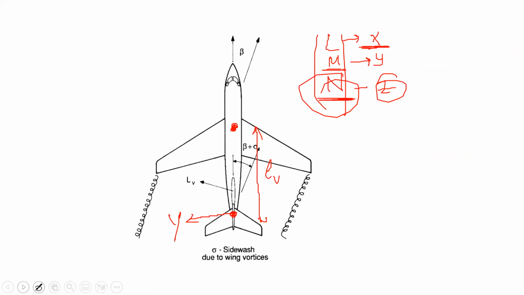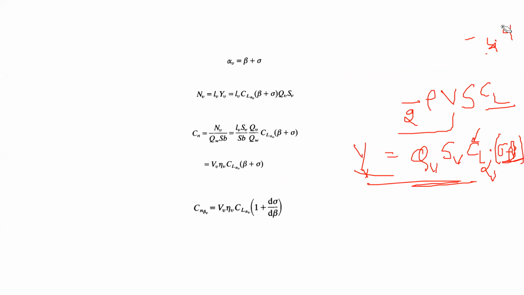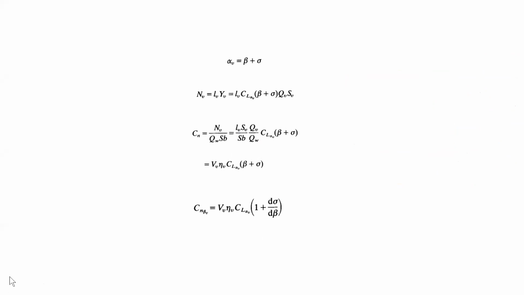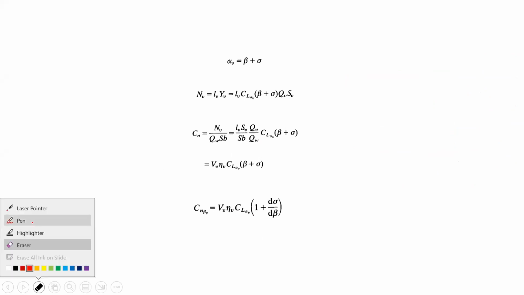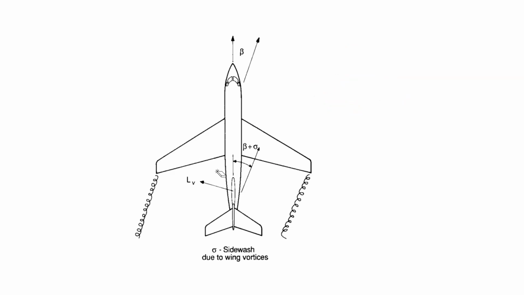Yes, yes. Now you understand what is happening here. The beta angle is the sideslip angle, and sigma is sidewash. We tried to discuss this earlier. Vipinder, would you like to explain what is sidewash here? Sir, actually, I'm not currently familiar with the sidewash, but it can be like the upwash or the downwash, due to the